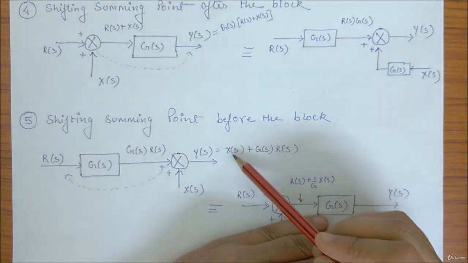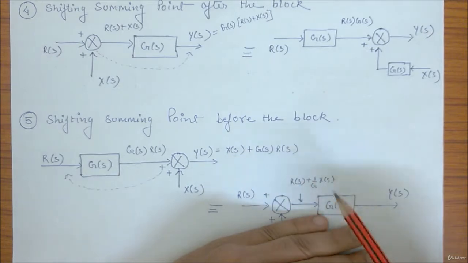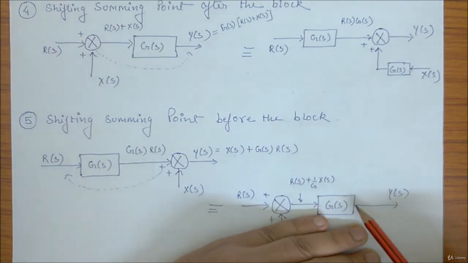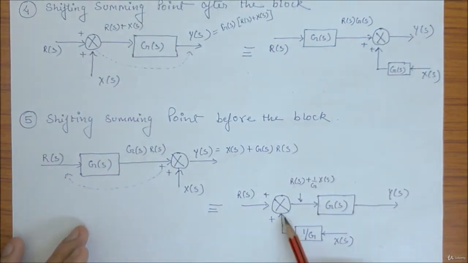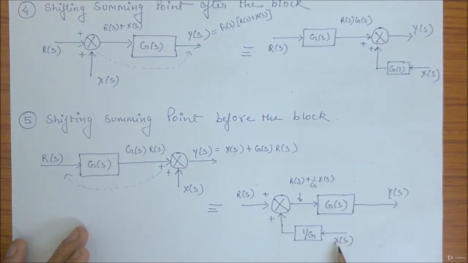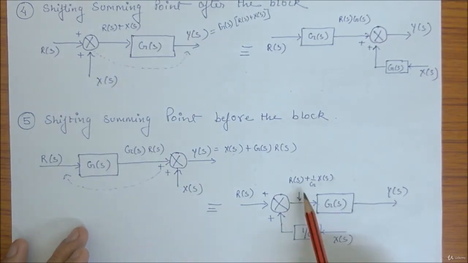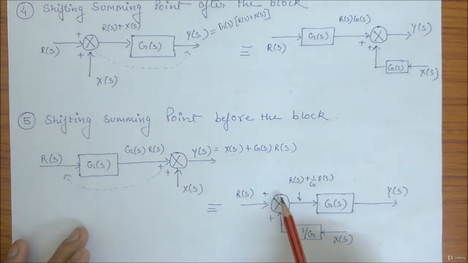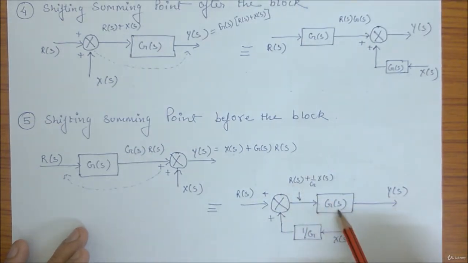What I want is XS. I don't have XS and I have to go through this block as well. So I'll put a summer with an input of 1 by G value, and the input to the 1 by G will be XS. Here we will get the output RS plus 1 by G XS. See, RS from here, XS by G from here. Now when you multiply this block with this whole term, you will get this value.